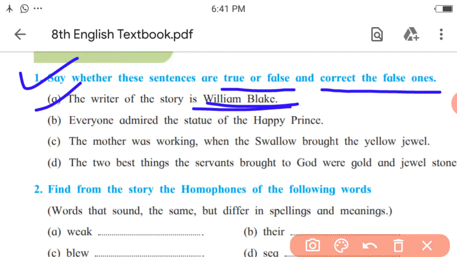What do you think? Is William Blake correct or not? So it is false, right? So it is a false sentence. So what could be the correct sentence? The writer of the story is Oscar Wilde. Next one. Everyone admired the statue of the Happy Prince. Is it correct? Yes. So the answer is true. In the same way, write for all these sentences.